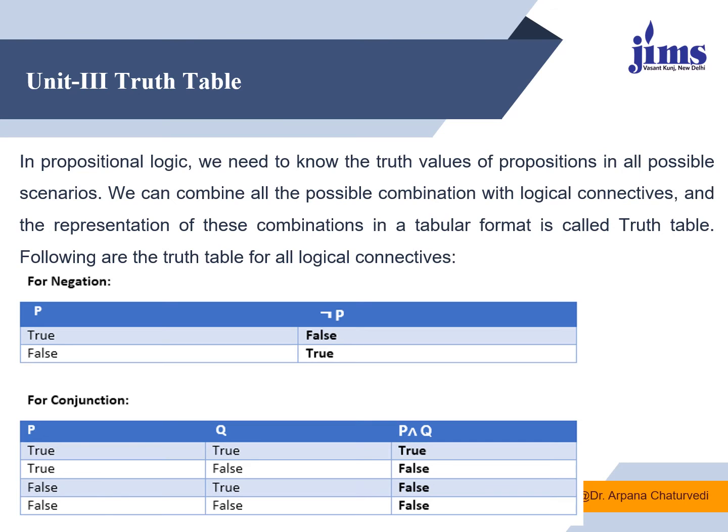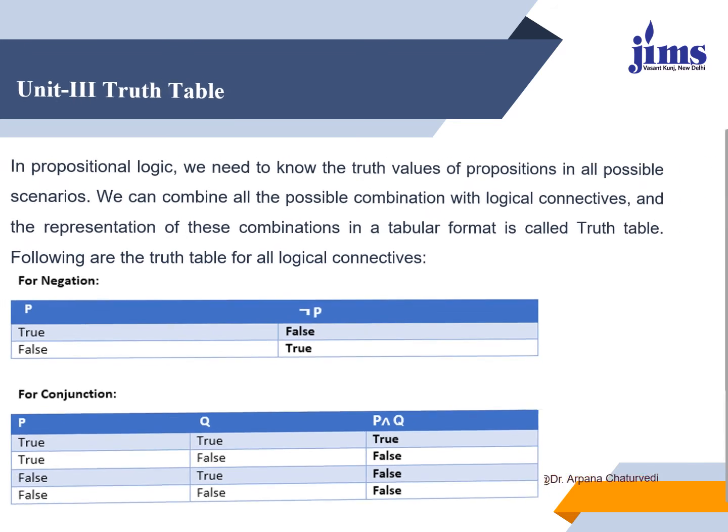For conjunction, if we are combining two propositions P and Q using AND, and P is true and Q is true, then definitely P and Q will also be true. In this case, both the propositions are true, and only then will the conjunction also be true. If either P or Q, any one of them, is false, then the conjunction will also be false. So this is the truth table of conjunction. Now look at disjunction.